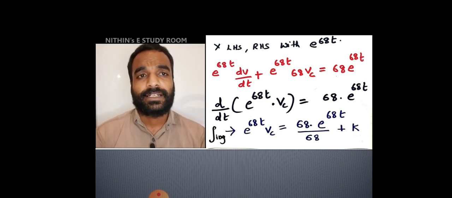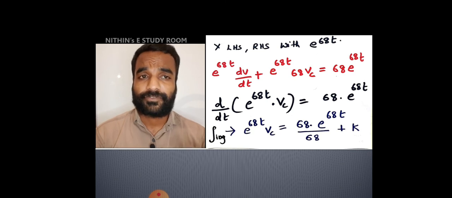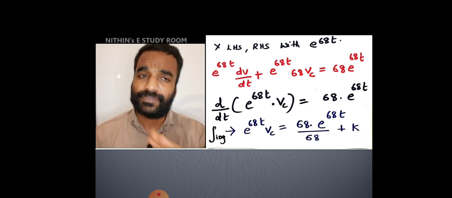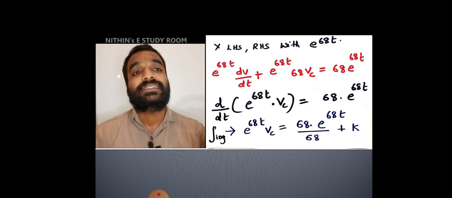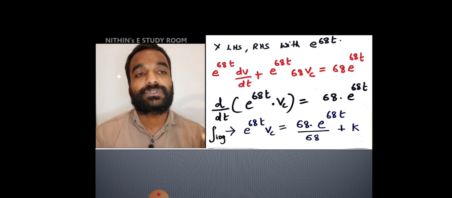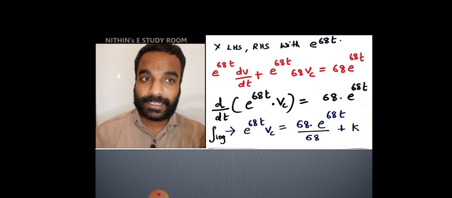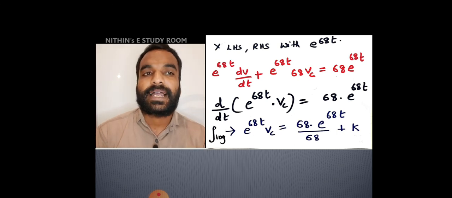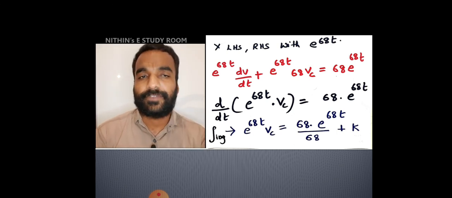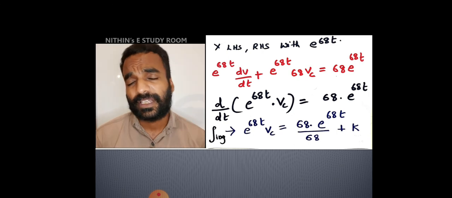Integrating both sides, d of e raised to 68t Vc will give, after integration, d and integration will get cancelled. So e raised to 68t into Vc is equal to 68 into e raised to 68t divided by 68, plus k will be there, because we are not giving any limits.